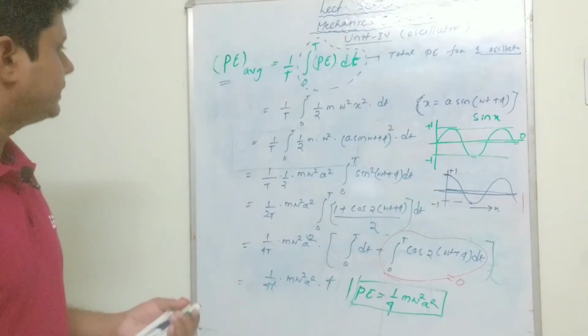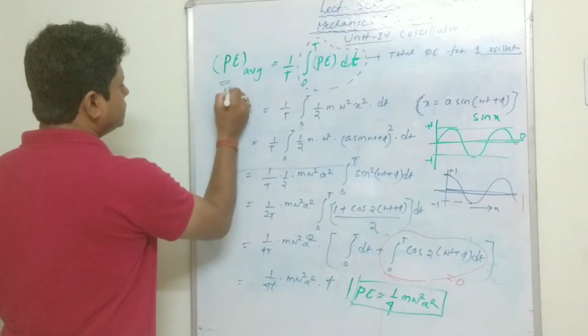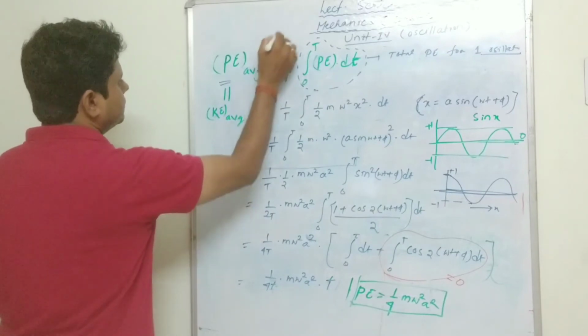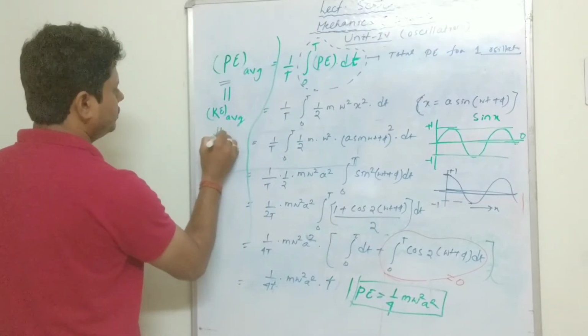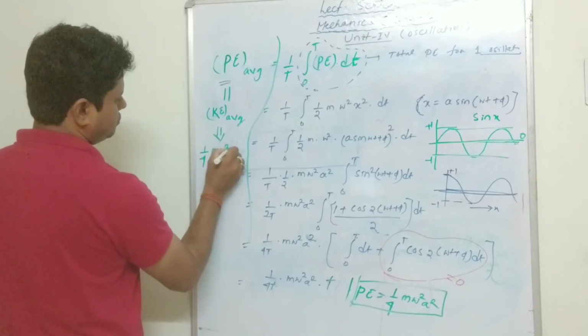Hence we can write that average potential energy is equal to average kinetic energy, which is 1 by 4 m omega square a square.